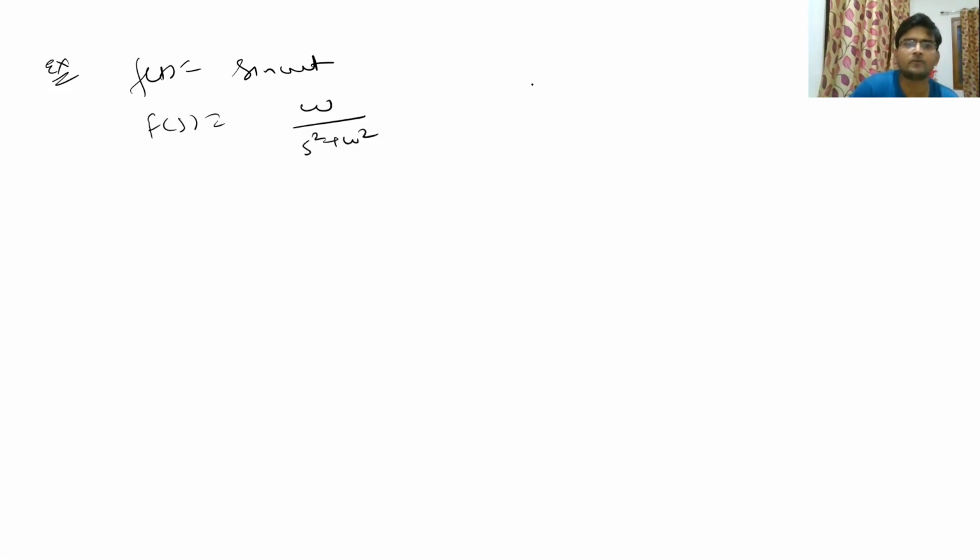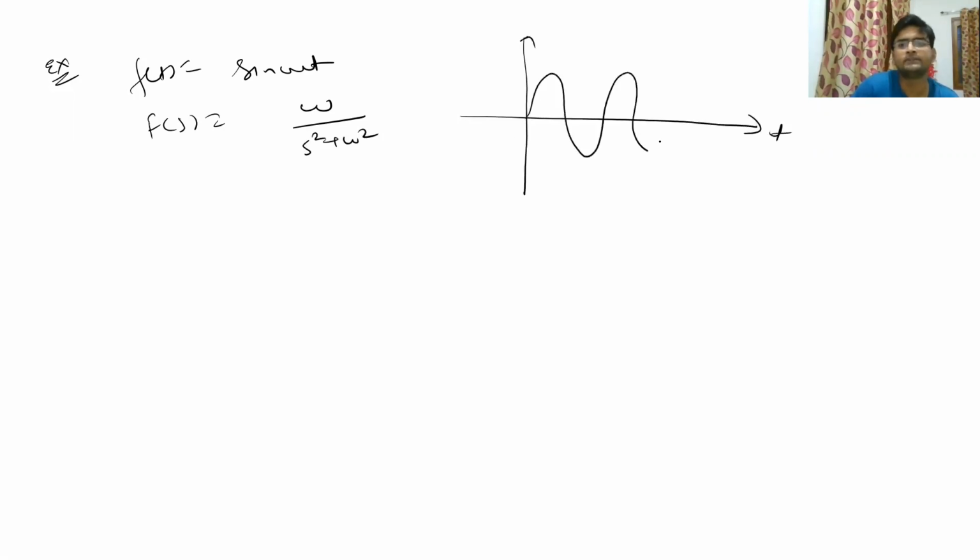In terms of the final value theorem and initial value theorem, especially the final value theorem, I want to give you one more type of function. Suppose f(t) is sine omega t. What will be its Laplace transform? Omega upon s square plus omega square. How will this function look in the time domain? It will look like this, and it will go continuously like this to infinity. Can you tell me if this function has a final value or not? You cannot, because for infinite time, this is going to be oscillating between +1 and -1.